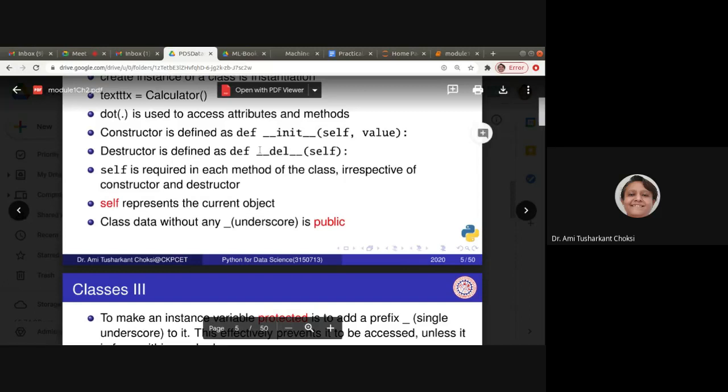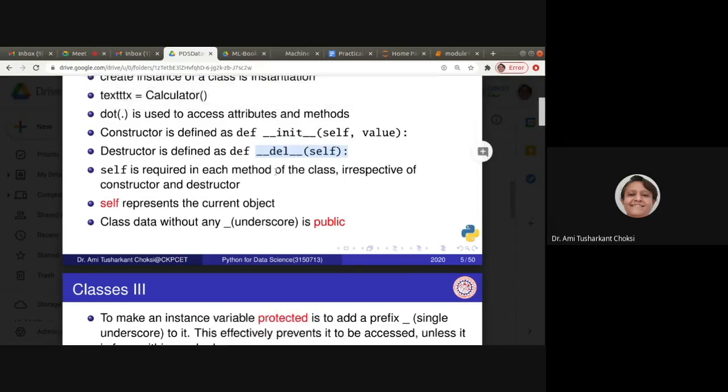Del is the destructor, that is underscore underscore del underscore underscore, with 2 underscores before and after the name of the destructor. So does it have the same name as the class? No, it is not so. Init is the constructor and del is the destructor. Okay.